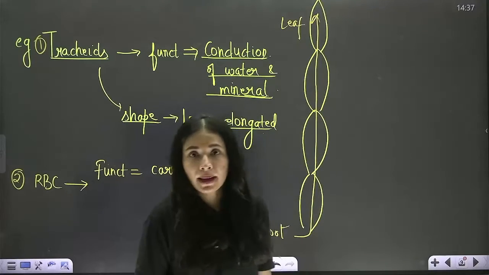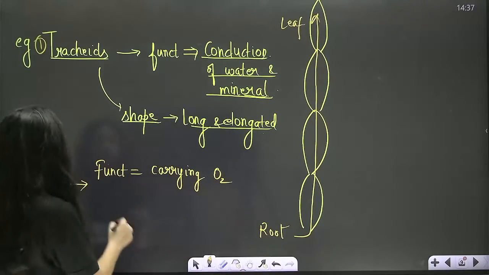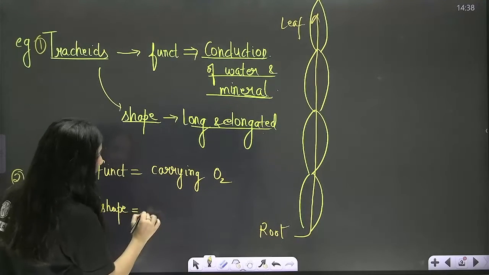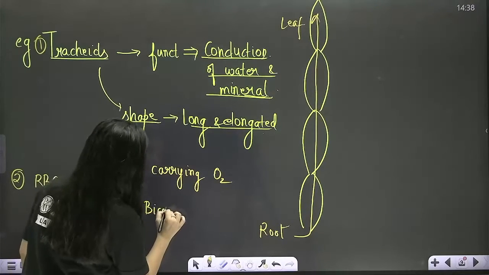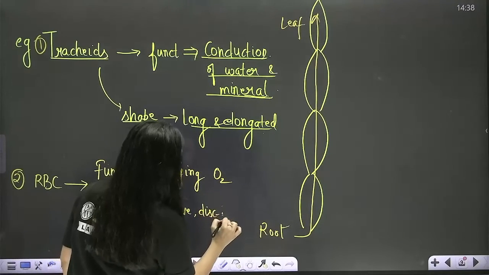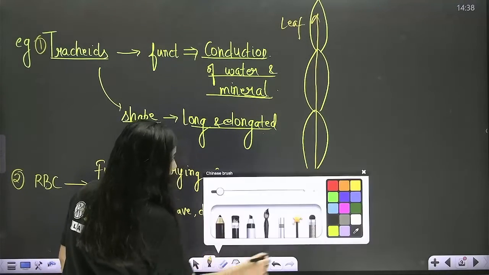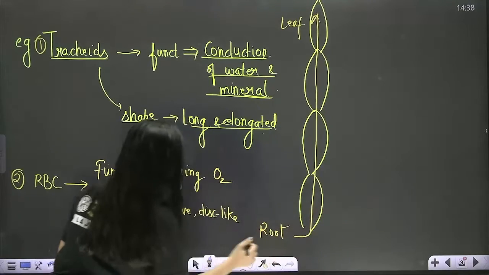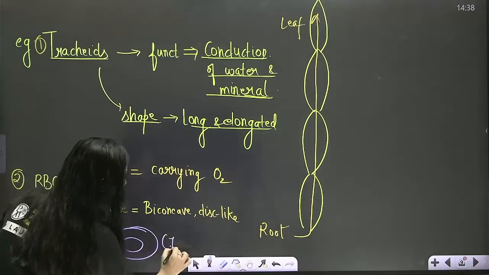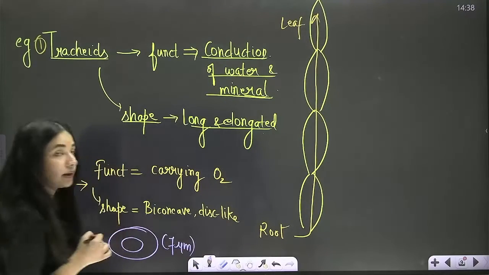Correct? Got my point? So their function is to carry oxygen, hence their shape is biconcave disc-like with an average diameter of 7 microns. They are like this. Diameter is 7 micrometers, right?